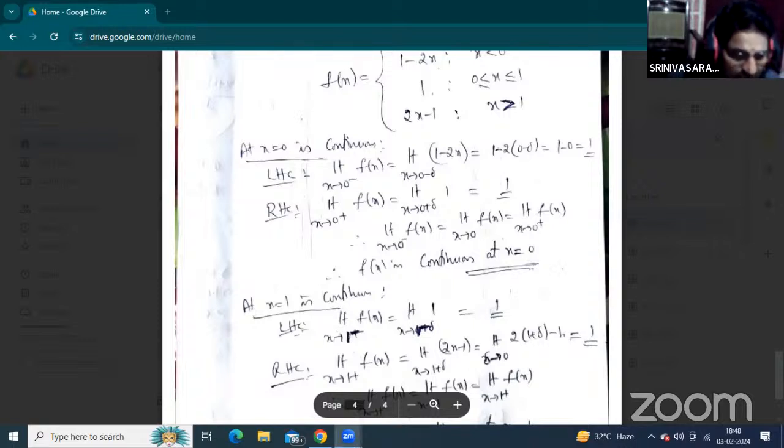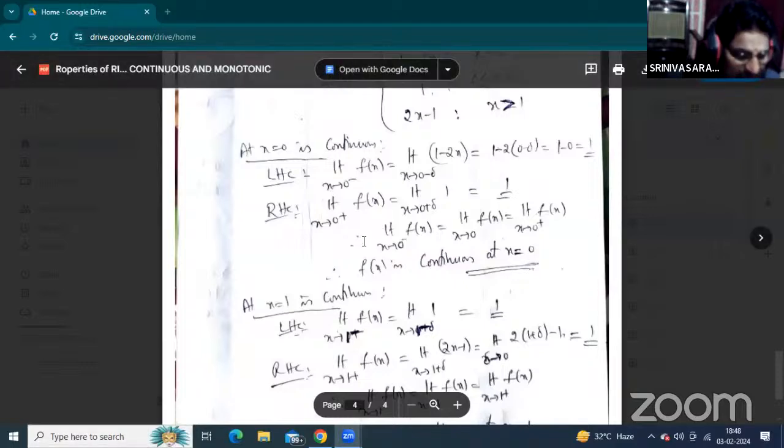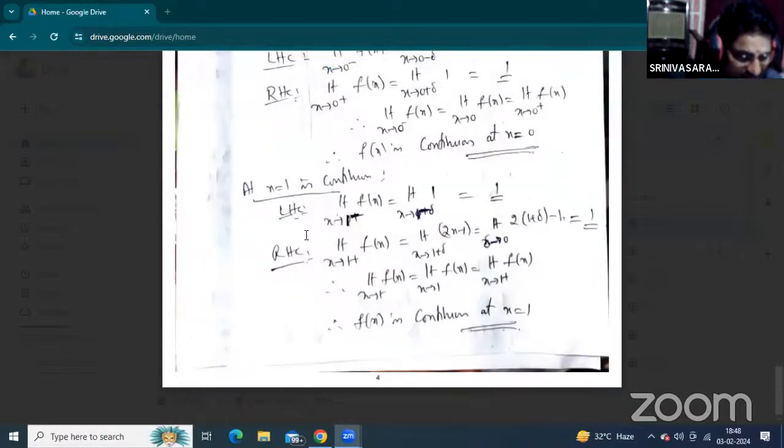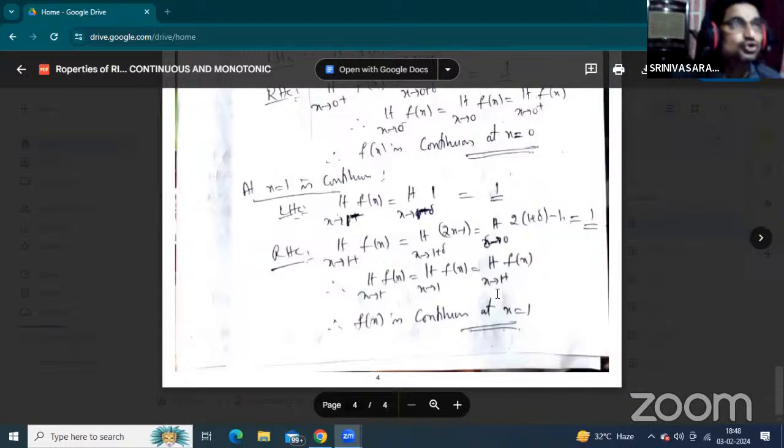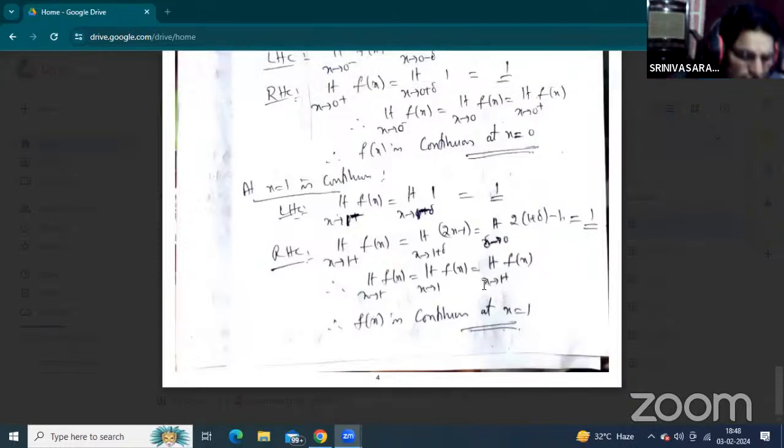Next one. And one more is also added here. At x equal to 1 it is continuous. Now the time is already 2:15, so late joiners and latecomers are also joined here, because this is your purpose only.